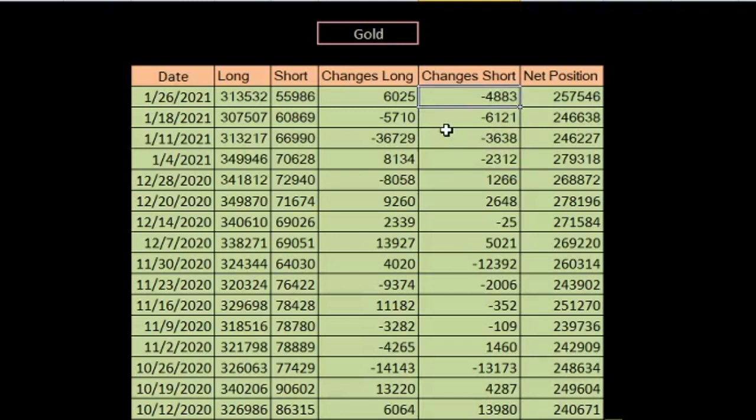Longs are starting to get added, while shorts are at 55.9k, compared with 330.5k longs. It's a massive amount of longs compared with shorts, so we can expect the market to move to the upside.